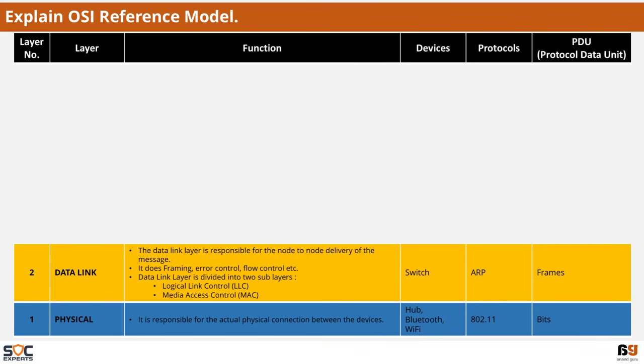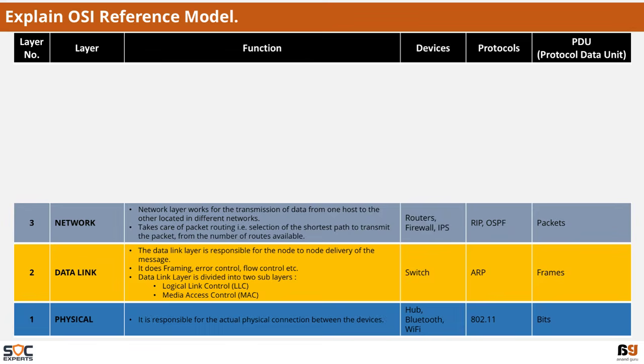Layer 2 is the data link layer. The data link layer is responsible for the node-to-node delivery of the messages. It does framing, error control, and flow control. The data link layer is divided into 2 sublayers: logical link control and media access control. The devices that work at layer 2 are switches. The protocol is ARP. The PDU is in the form of frames.